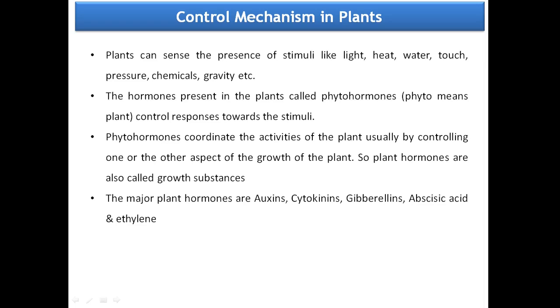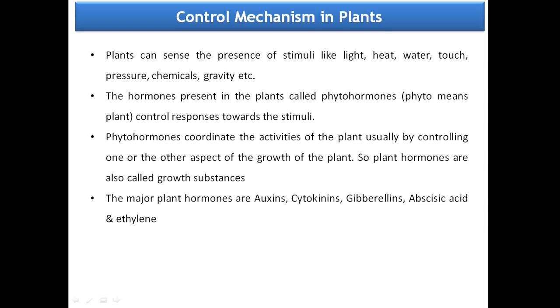Phyto means plants. These phytohormones coordinate the activities of the plant, usually by controlling one or the other aspect of the growth of the plant. So, plant hormones are also called growth substances.